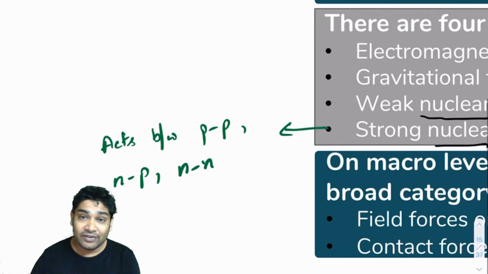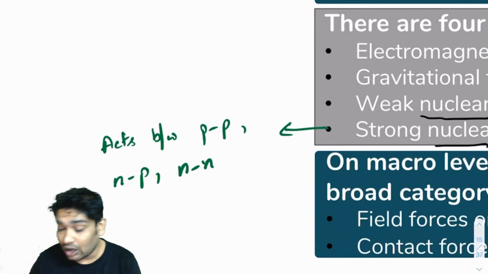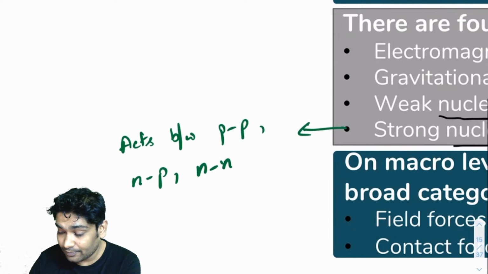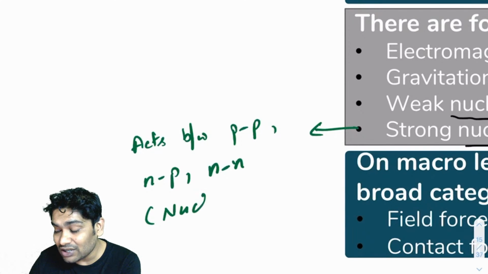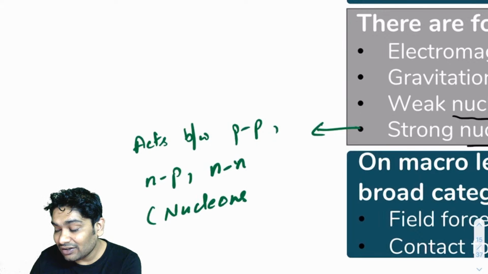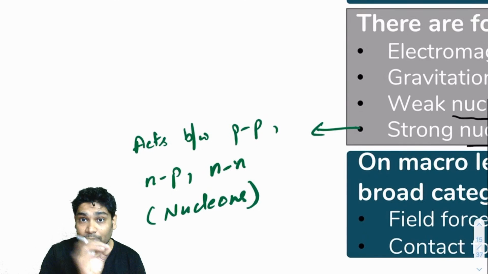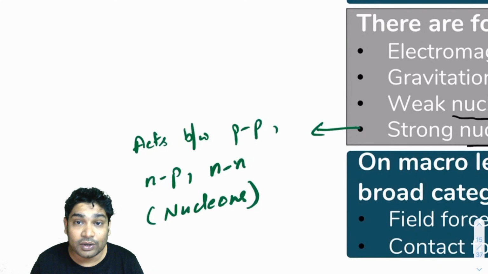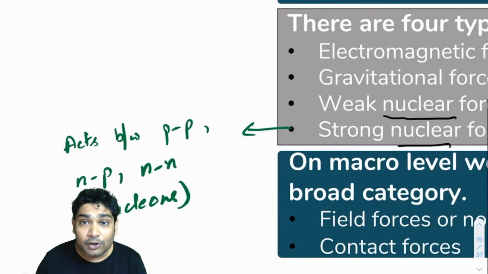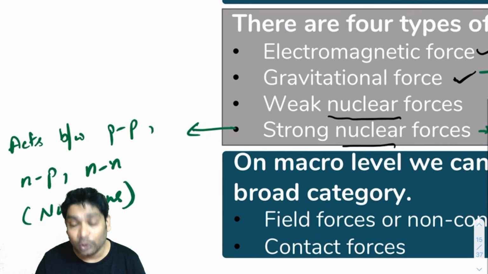So it acts between all the nucleons. The proton and neutron together are called nucleons, because they constitute a nucleus. So strong nuclear forces act between nucleons.